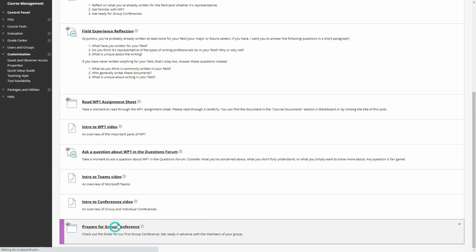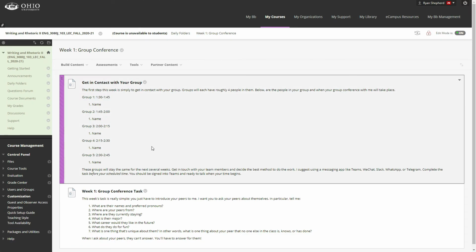And then finally, here is that group conference section. By the time that you enter the class, this will already be filled in with names. You will have a group that will be assigned to you and a time that will be assigned to each group. These times are wrong here, by the way. I will adjust them so that the times for the groups will be between 3:05 and 4:30. Find your name, get in touch with your group members.